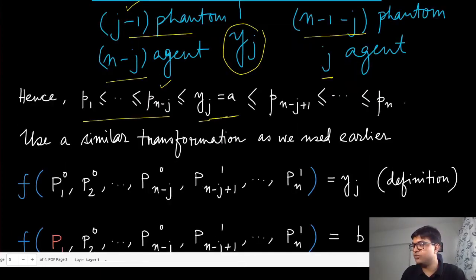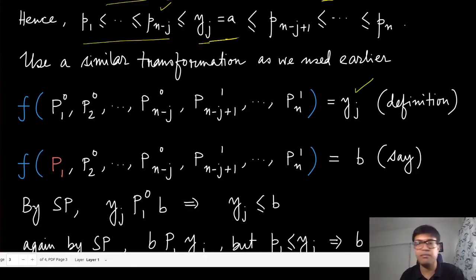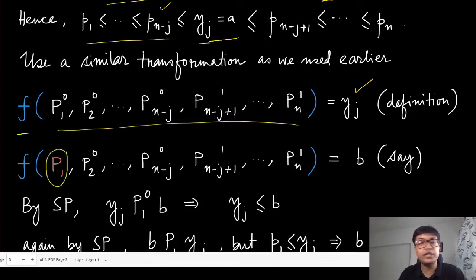Now we are going to use a similar transformation. We know what yj is. yj is, by the definition as we have defined, the social choice function f applied on this preference profile. And then what we are going to do is look at what happens if you replace the first player's preference with its true preference, the preference that we are actually willing to prove. So just change one preference in the whole set of preferences to P1, and let's say that outcome is denoted by B.